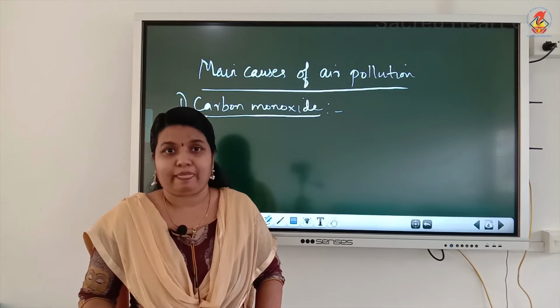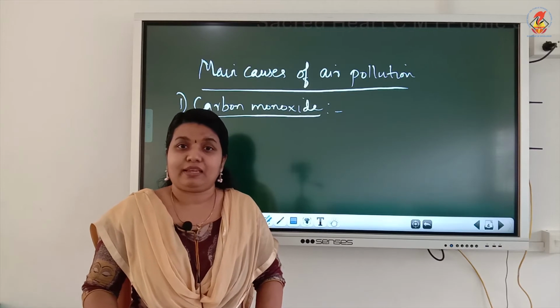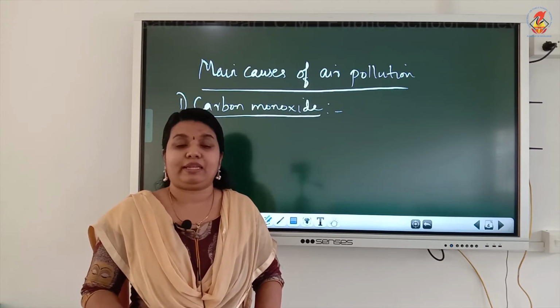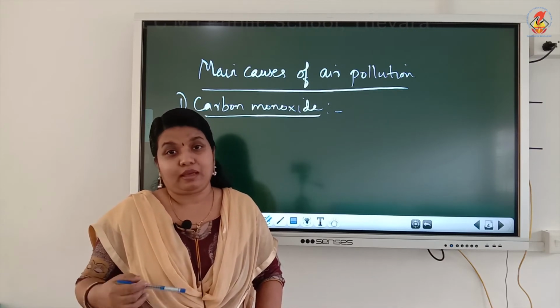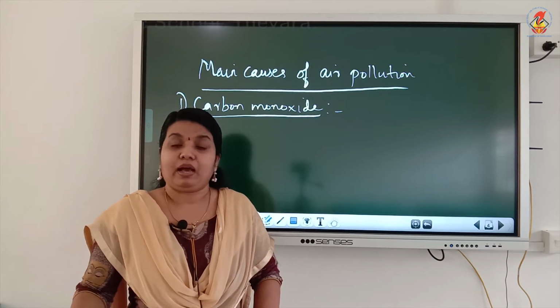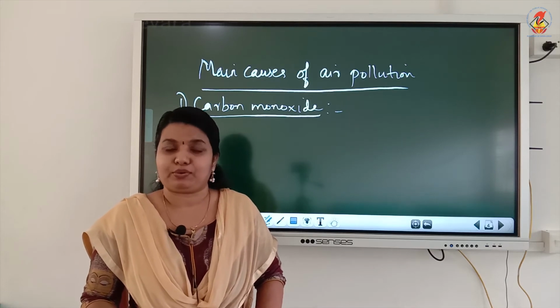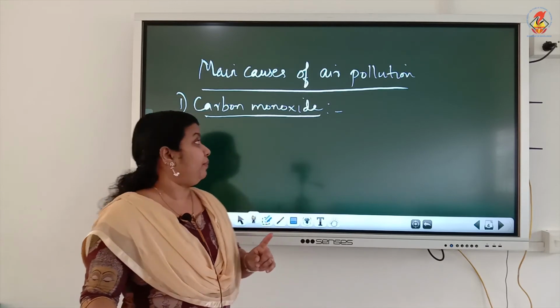Give reason: carbon monoxide is a poisonous gas. When inhaled, it can combine with the hemoglobin of the blood, thereby decreasing the oxygen carrying capacity of the blood. In larger amounts, it can result in death of people. How is it produced? By incomplete combustion of fuels like petrol, diesel, etc. in vehicles. So, that is about carbon monoxide.